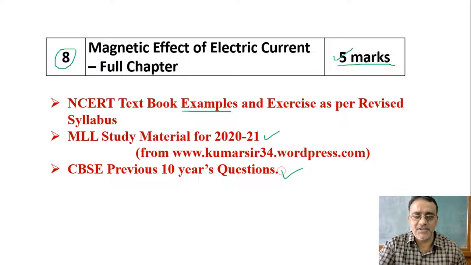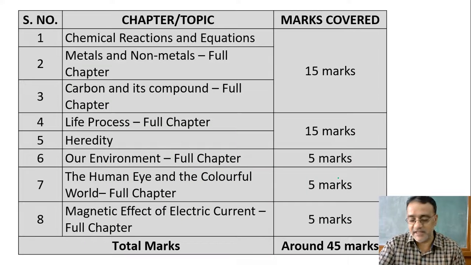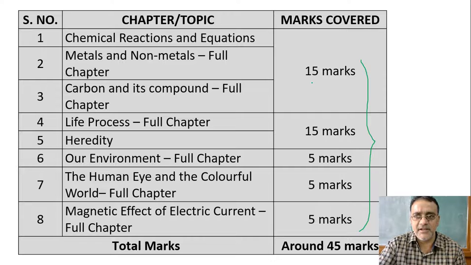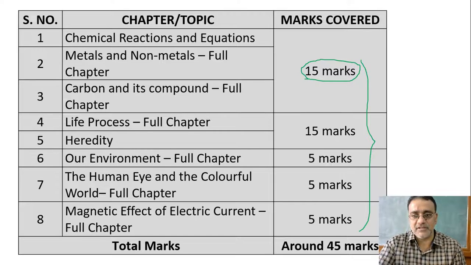Now this is the structure of the syllabus which I have given just now. These are all minimum marks. For example, the first unit is of 26 marks, out of which for these 3 chapters I estimated minimum 15 marks. It can be 16 also, 17 also. So if we add all these marks, you can score easily 45 marks.